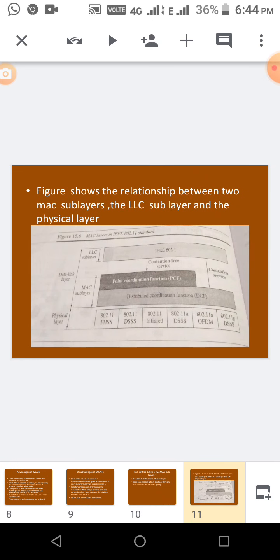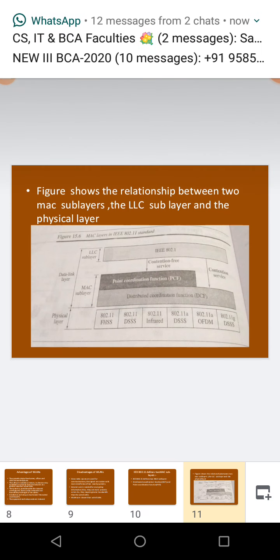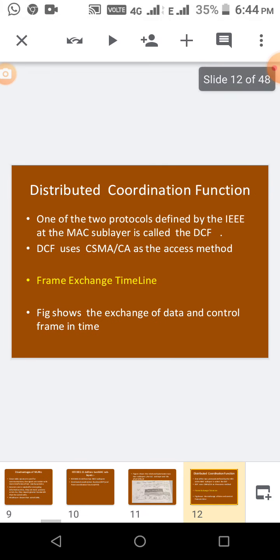See in this picture, the physical layer, and then the data link layer with two sublayers, MAC and LLC. This figure shows the relationship between the MAC sublayers, the LLC sublayer and the physical layer. In the MAC layer itself, PCF and DCF are available. First we are going to see DCF. One of the two protocols defined by IEEE at the MAC sublayer is called DCF. And this DCF uses CSMA/CA as an access method.